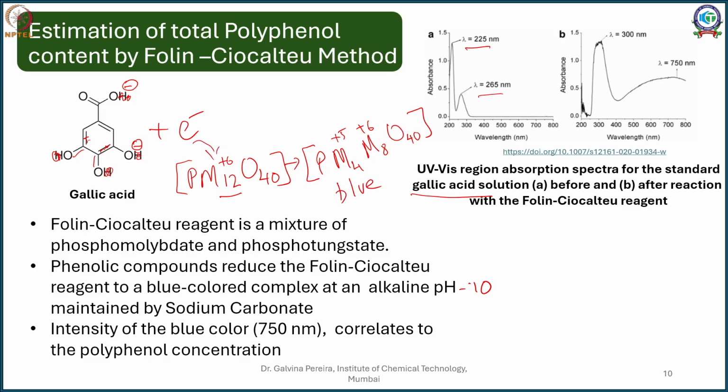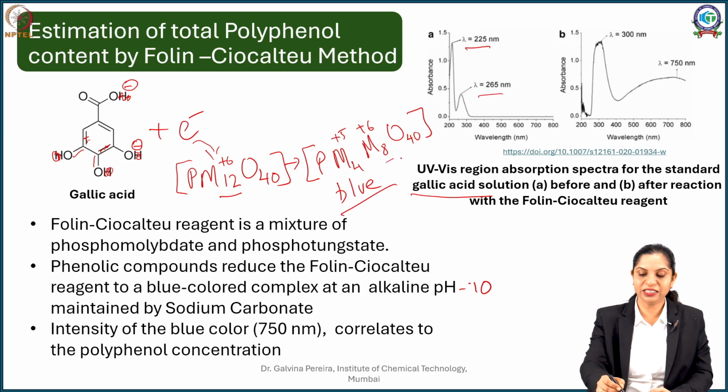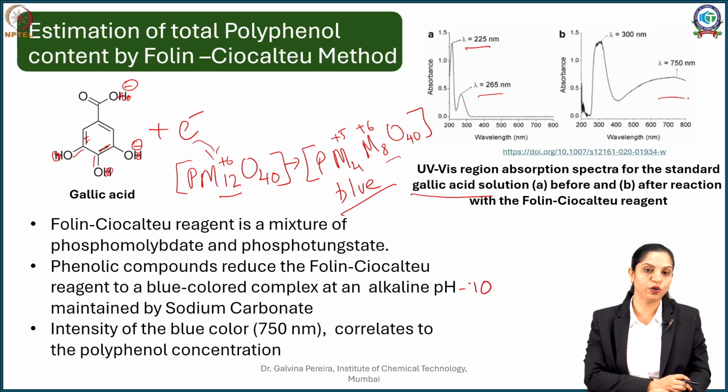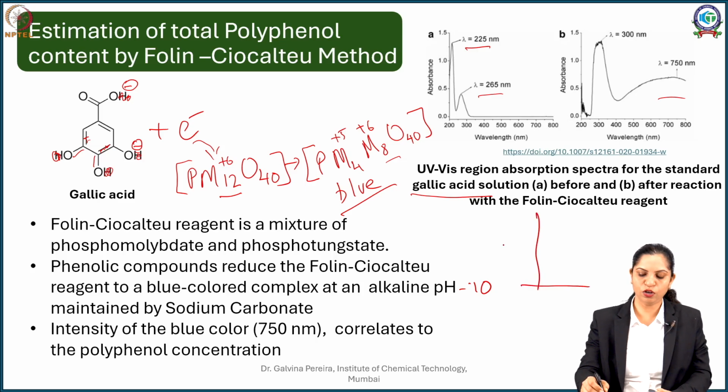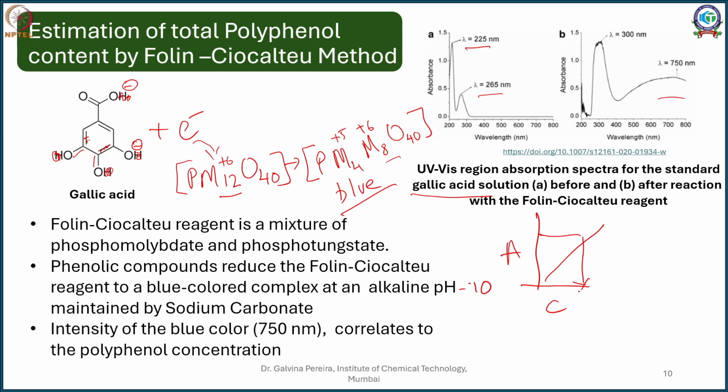Now once this reagent is changed to a partially converted compound, in that case you will see that this reagent will now absorb at 750 nanometers. Now this is what correlates with the absorbance maxima, and this is what we are going to use for quantification of your polyphenols, especially tannins and flavonoids, using your Folin-Ciocalteu method. Again, if you draw a curve of absorbance versus concentration, you will find a good correlation, and definitely you will be able to spot the concentration of the unknown.